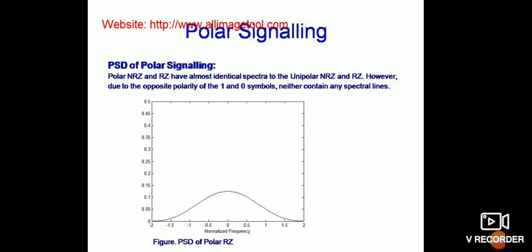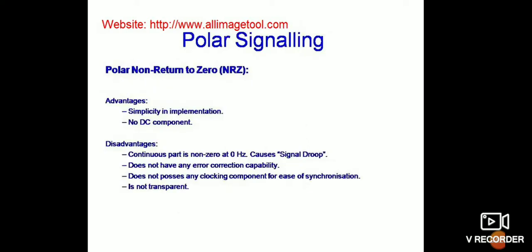Here is polar signaling. Polar NRZ and RZ have almost identical spectra. However, due to opposite polarity of the 1 and 0 symbols, neither contains any spectral line. Polar non-return to zero.